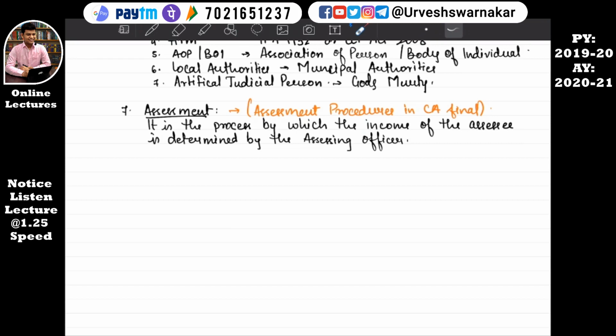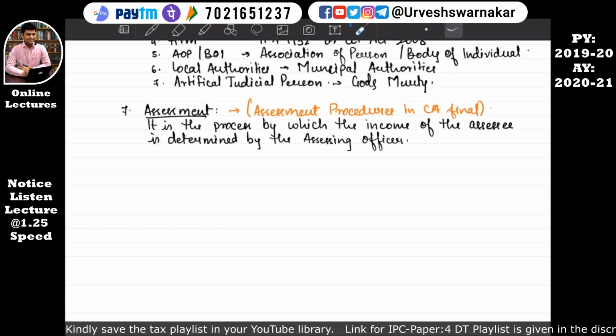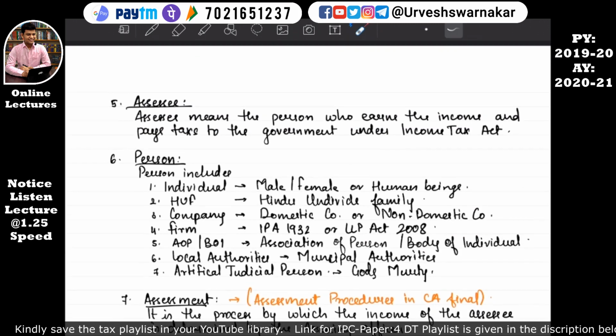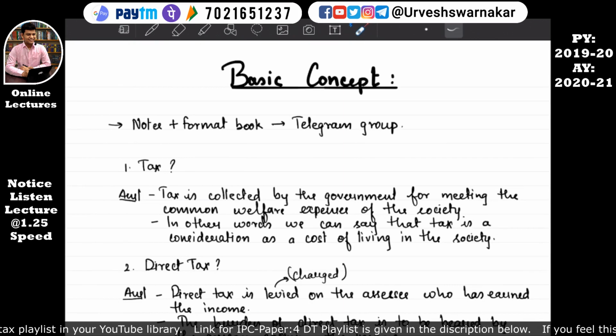So from the income tax point of view, understand it in this manner. Assessment is a process where the assessing officer, that means the income tax authority, checks whether the assessee has properly calculated his income and further arrived at a proper tax figure. Basically, the assessing officer will check whether you have followed the proper process as per the Income Tax Act and income tax rules. I hope this is quite clear to you. So these were some important concepts that you should be aware of before studying direct tax. I hope this is quite clear.